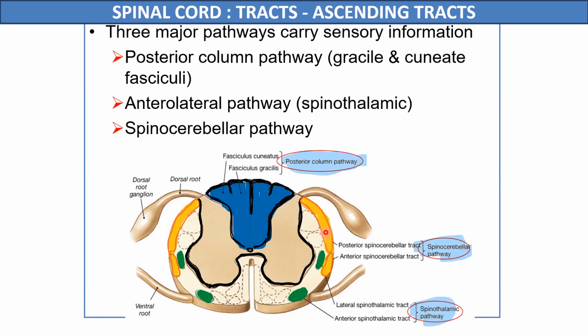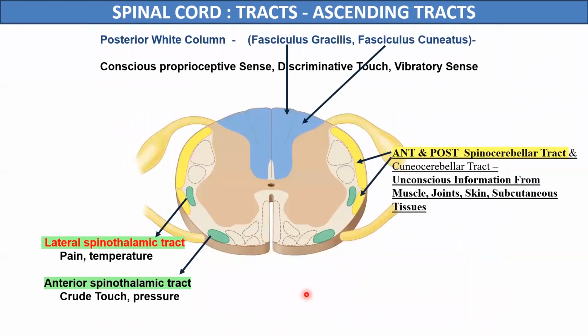So these are the three major pathways: fasciculus gracilis and fasciculus cuneatus in the posterior column, anterior and posterior spinocerebellar tracts in the lateral column, and a lateral and an anterior spinothalamic tract in the spinothalamic pathway.